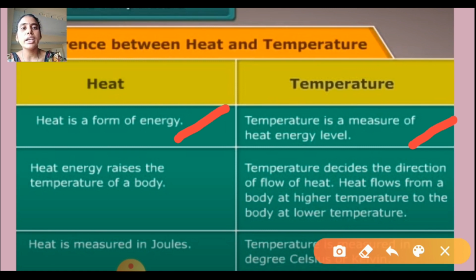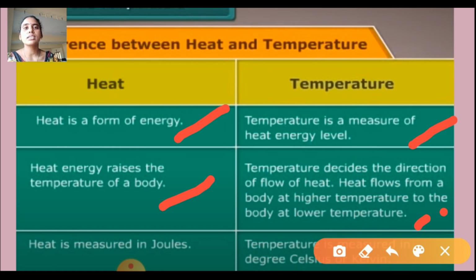And second, heat energy raises the temperature of the body. Heat energy raises the temperature of your body. And the temperature decides the direction of flow of heat. Before, we discussed the flow of heat, the direction of flow of heat.